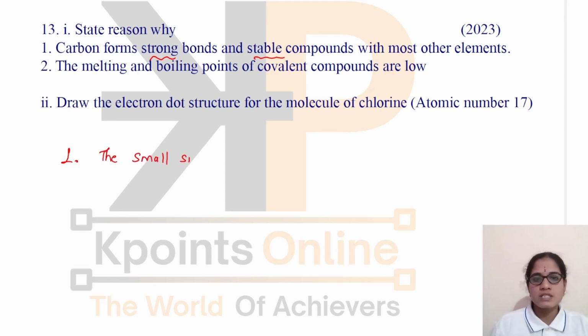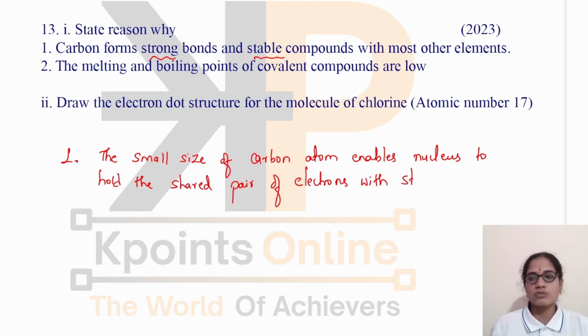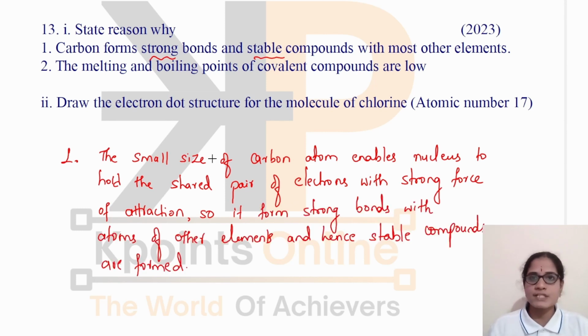The small size of the carbon atom enables the nucleus to hold the shared pair of electrons with a strong force of attraction. So it forms strong and stable compounds with other elements. As the size of the carbon atom is small, the shared pair of electrons is strongly held by the nucleus. As there is a strong force of attraction between the nucleus and the shared pair of electrons, the bond formed between carbon and other atoms of elements is quite strong.